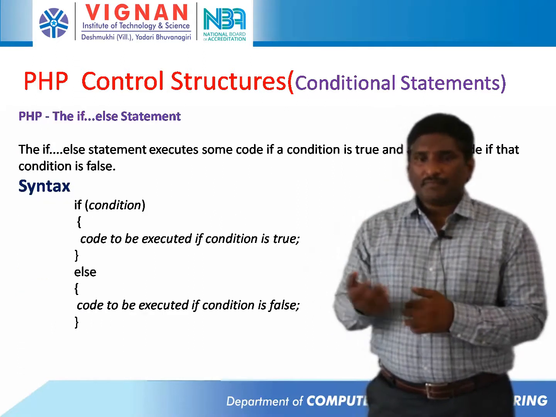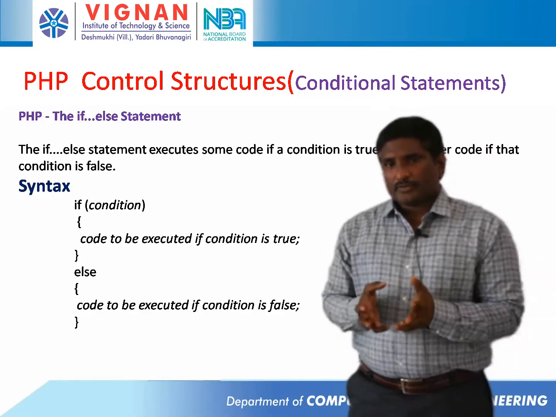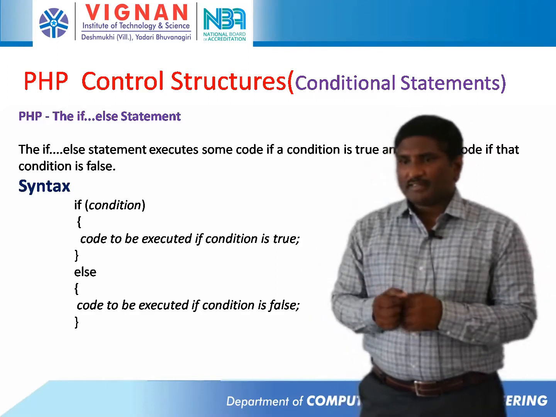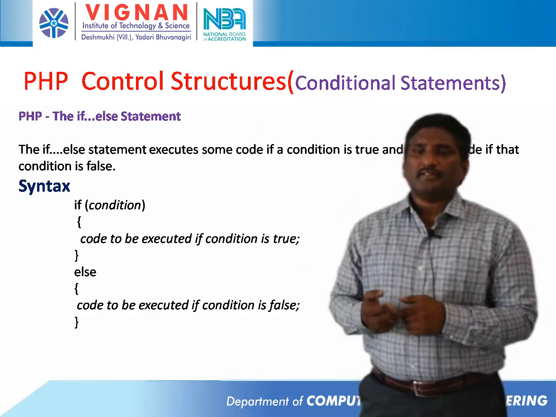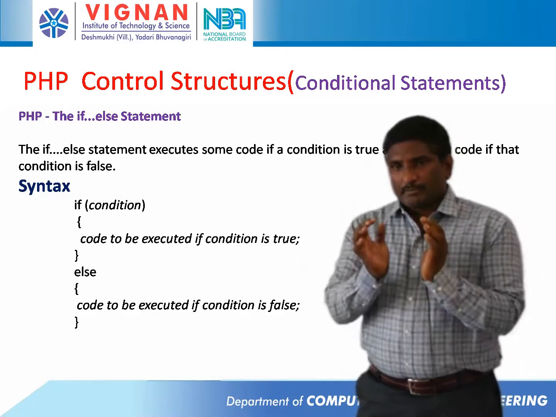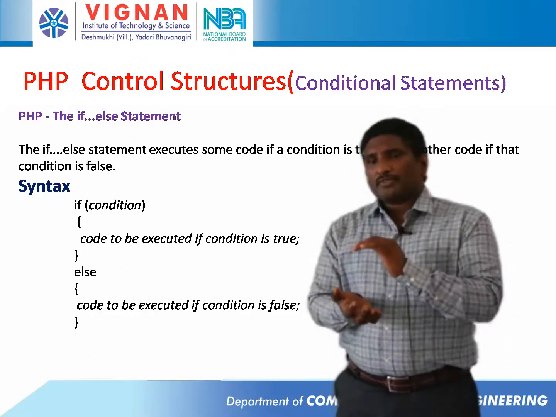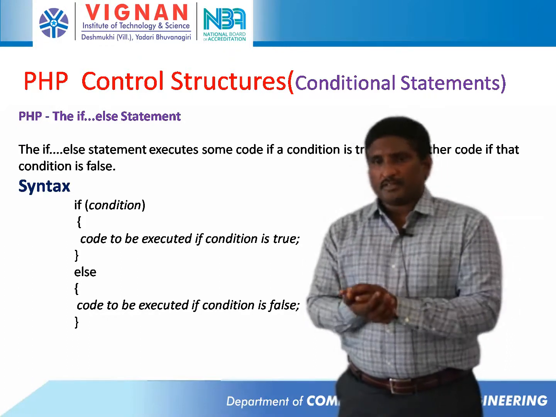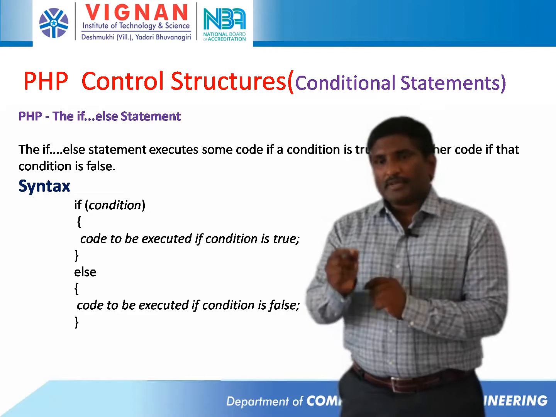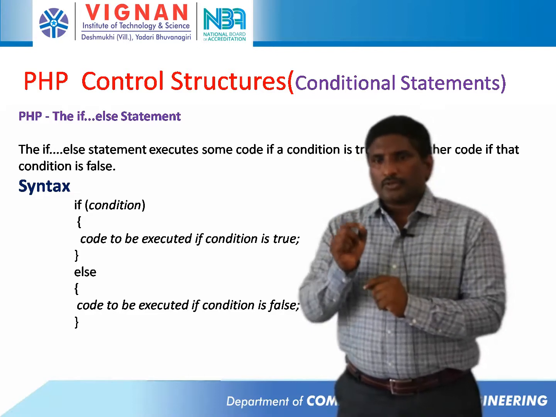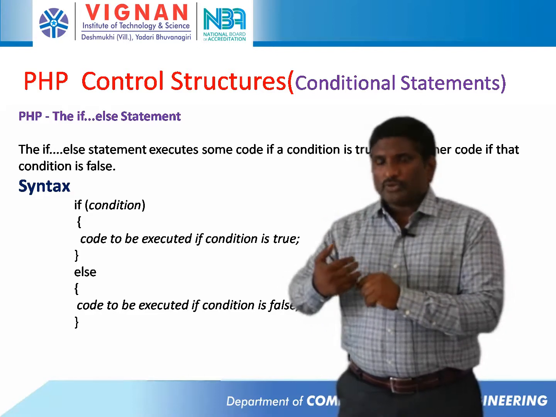Next, if else. If else also executes some code if a condition is true, and another code if the condition is false. Within the brackets we write the condition. If the condition is true, the if block is executed. If the condition is false, it goes to the else part.